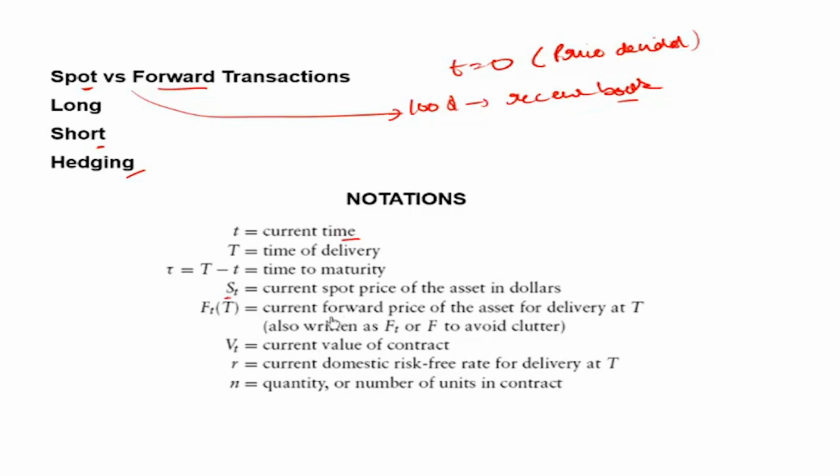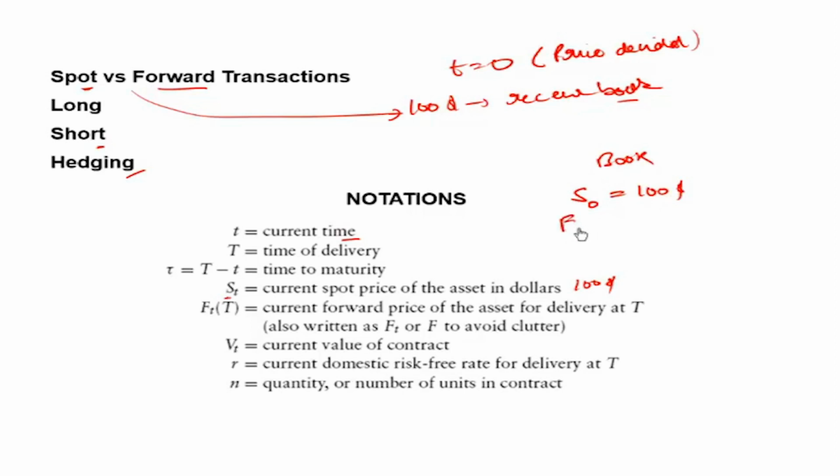F(t,T) will be the current forward price of the asset for delivery at T. In our example, both were the same. We said that the current price of the book is also $100. That is, price S0 for the book is equal to $100.